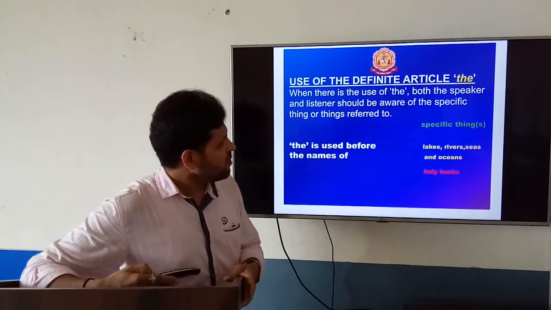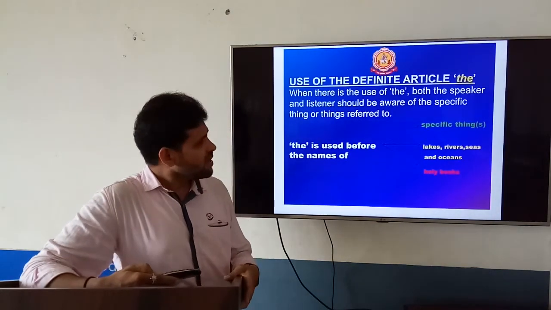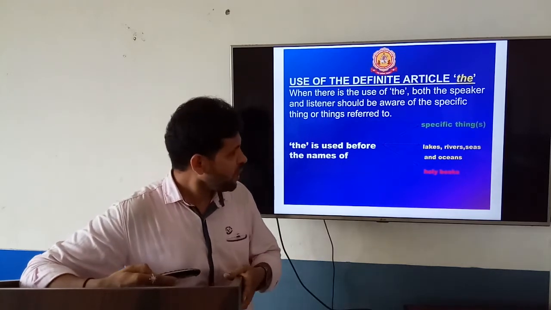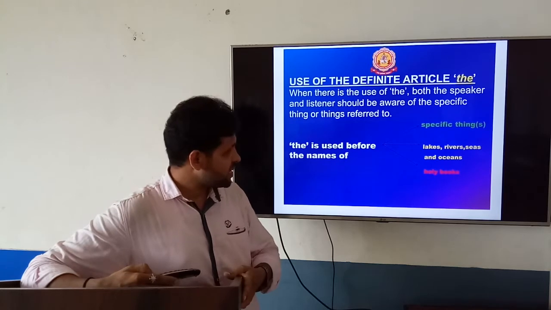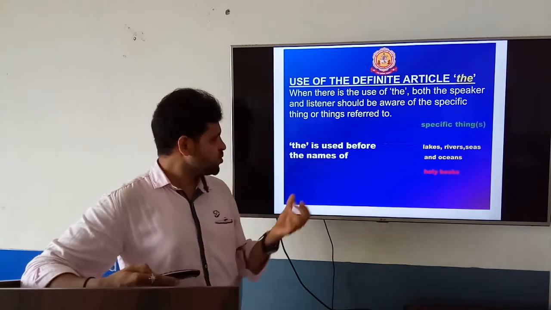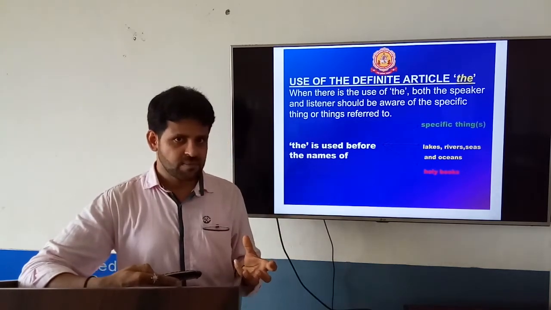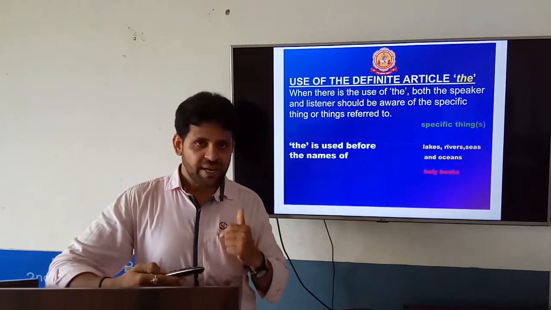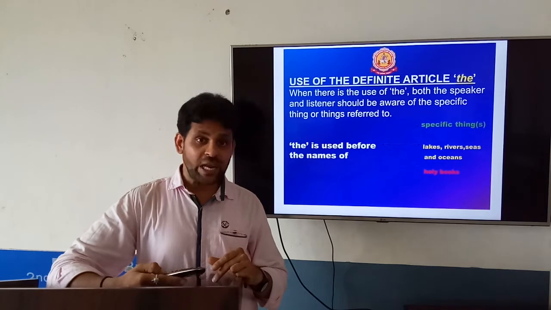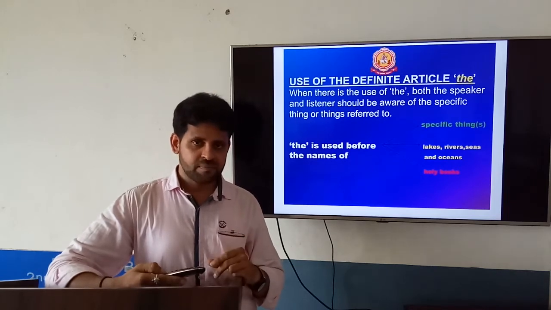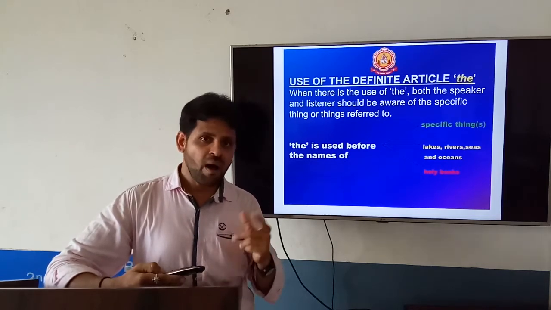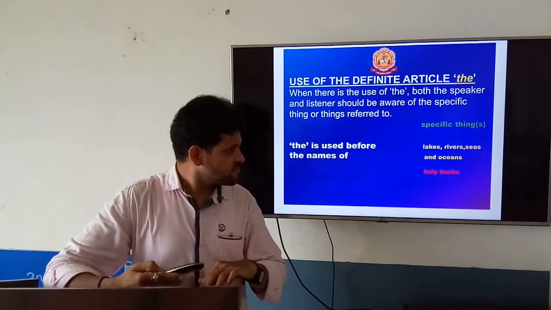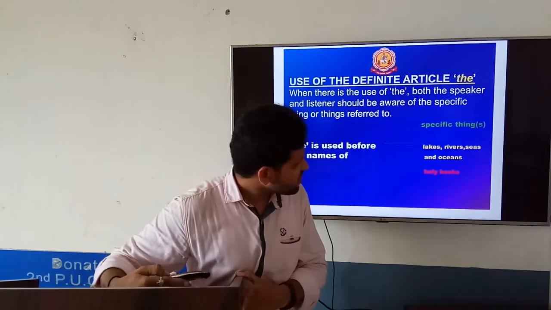Use of the definite article. When there is the use of "the," both the speaker and listener should be aware of the specific thing or things referred to. The is used before names. For example, the King, the India, the Hindu religion, the Islam, the Christian, the Mahabharata, the Bhagavad Gita, names of the epics. See, specific things.